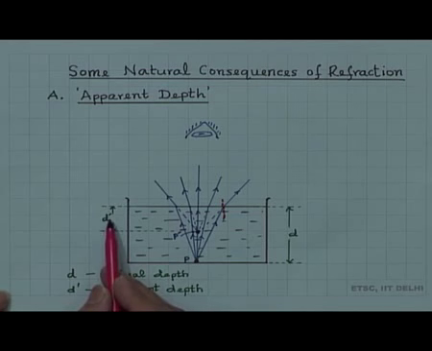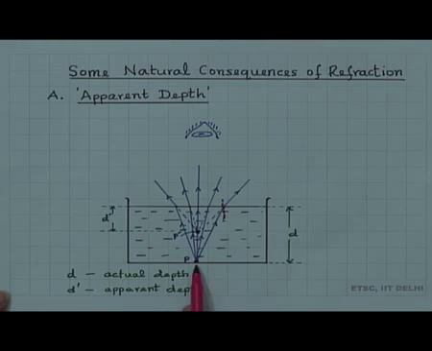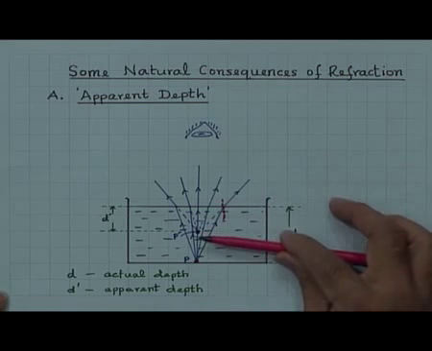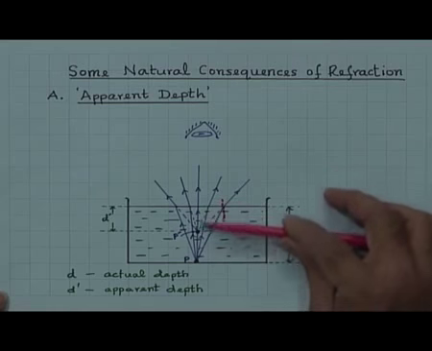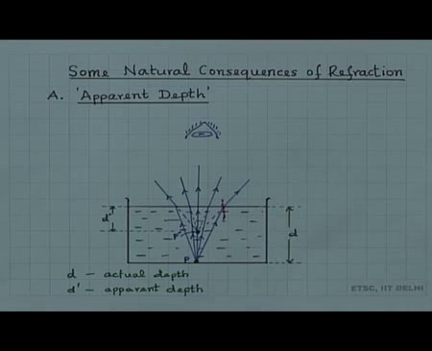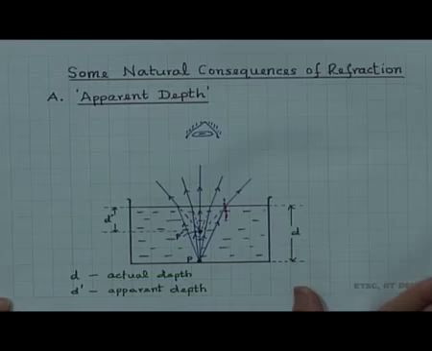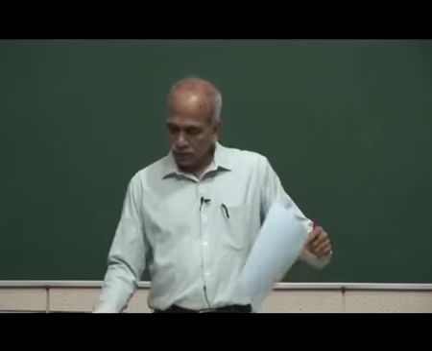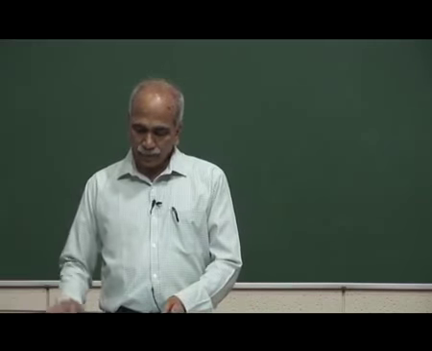I have denoted it by d dash. The point P is at the bottom of the container. The actual depth is d, and d dash is the apparent depth. The apparent depth in this case is smaller compared to the actual depth. We can quantitatively determine how much it is smaller. So, let us just continue here and see this.